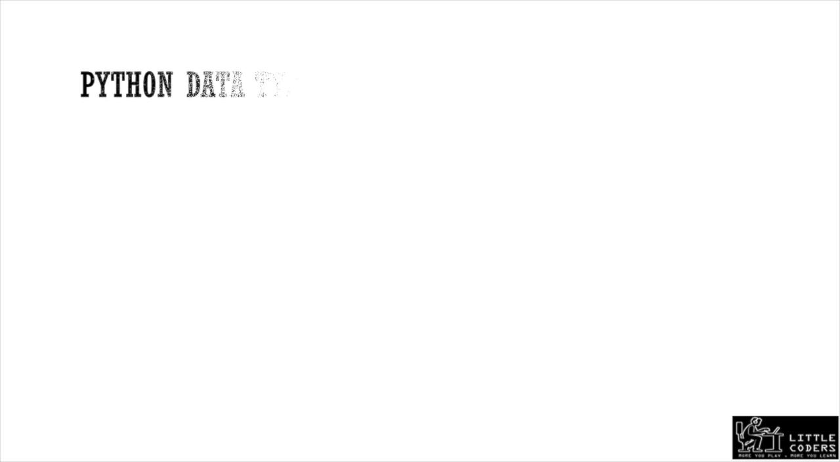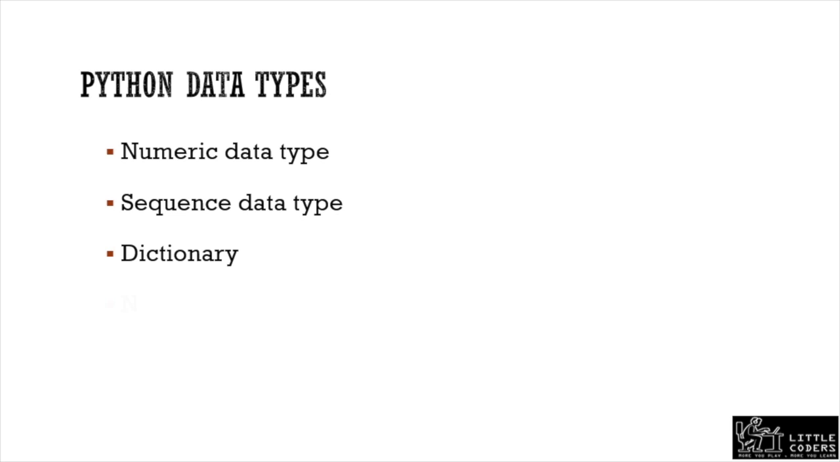As far as Python programming is concerned, it supports numeric data type as well as sequence data type, dictionary, none, as well as sets. So there are 5 different data types used in Python programming. Now we are not going to see all the 5. We are going to discuss numeric data type only now. Then whenever need comes, we will discuss the other data types.